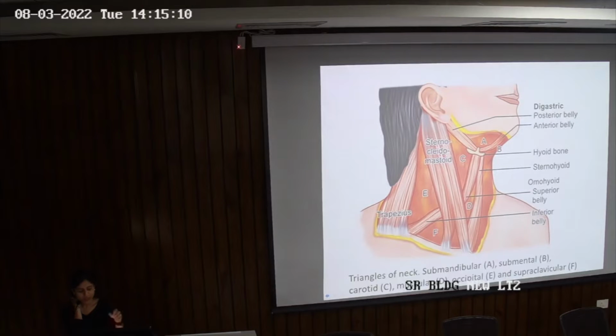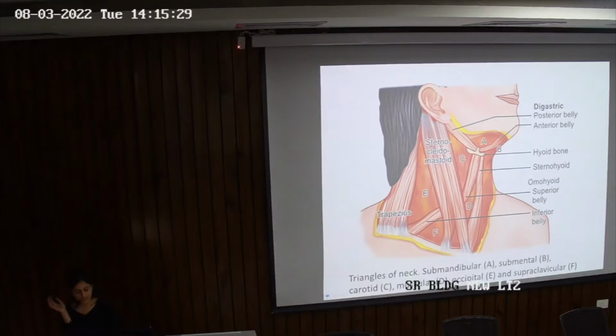Posteriorly, what you see is the lateral margin, which is your posterior belly of digastric. Superiorly you can see there's the mandible, and then inferiorly there's the hyoid, right? So this is your submandibular or digastric triangle. Why do we call this a digastric triangle? Obviously because it's bounded by the two bellies of the digastric muscle.